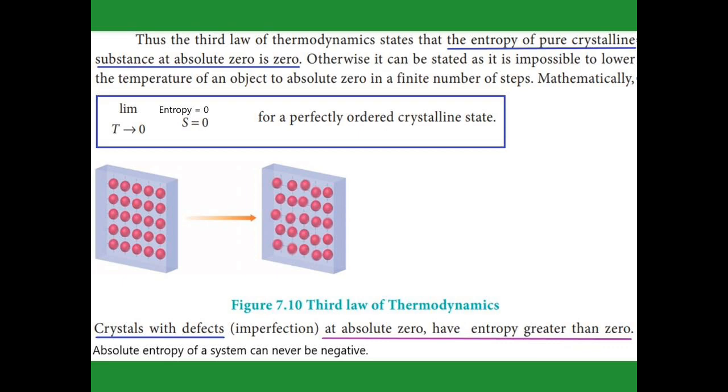Now see that for a crystal with defects, sometimes the crystal having defects at absolute zero has an entropy value somewhat greater than zero, because it is not in perfect order. So the entropy is greater than zero even though the temperature is absolute zero.